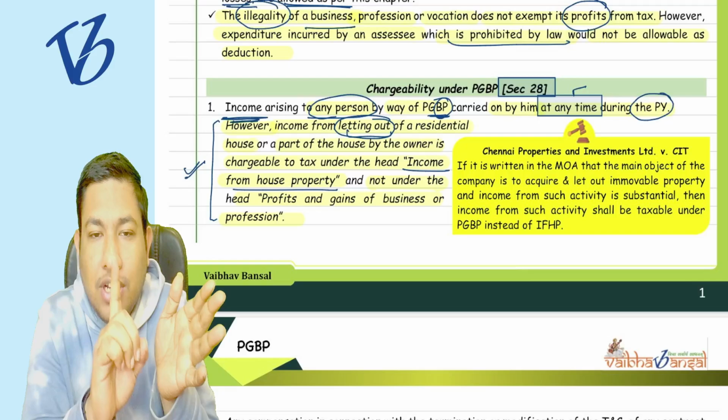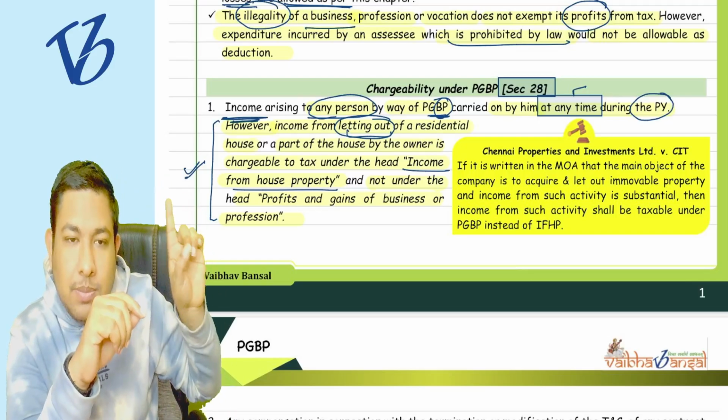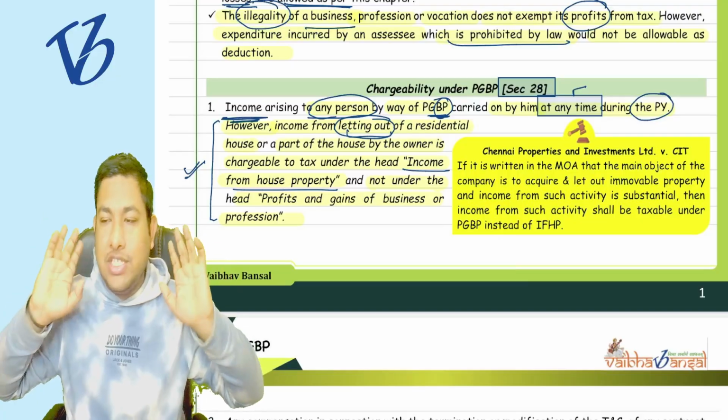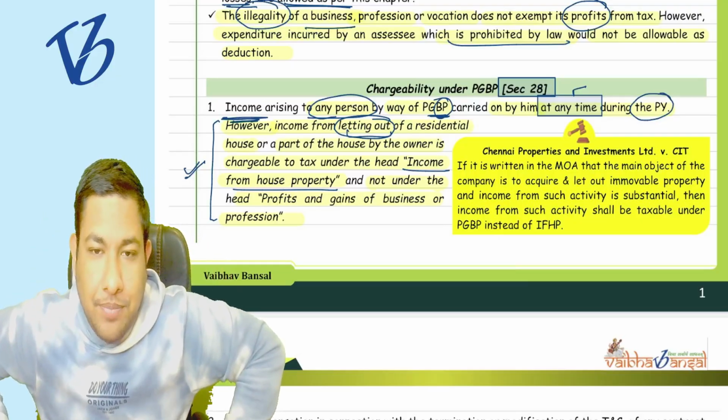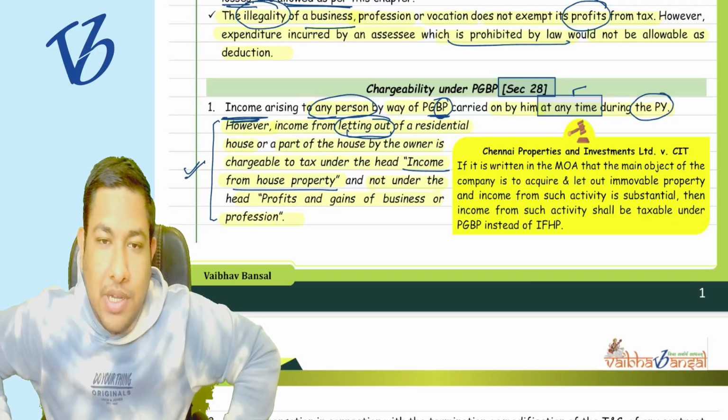So whether that particular income should go under the head of income from house property or PGBP, tell me that.